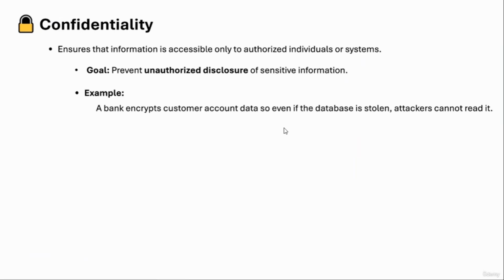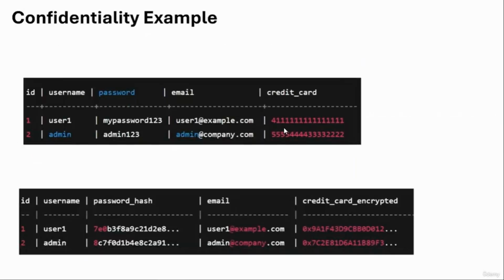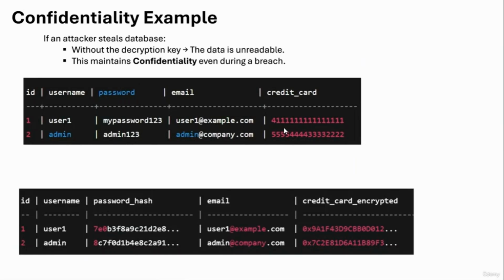For example, a bank encrypts customer account data, so even if the database is stolen, attackers cannot read it. Encryption is the process of converting readable data, which we call plain text, into an unreadable format, which is ciphertext, using a cryptographic algorithm and key. We will talk about cryptography a bit later in this section. A small example: if an attacker steals the database, without the decryption key the data is unreadable. This maintains our confidentiality even during a breach.